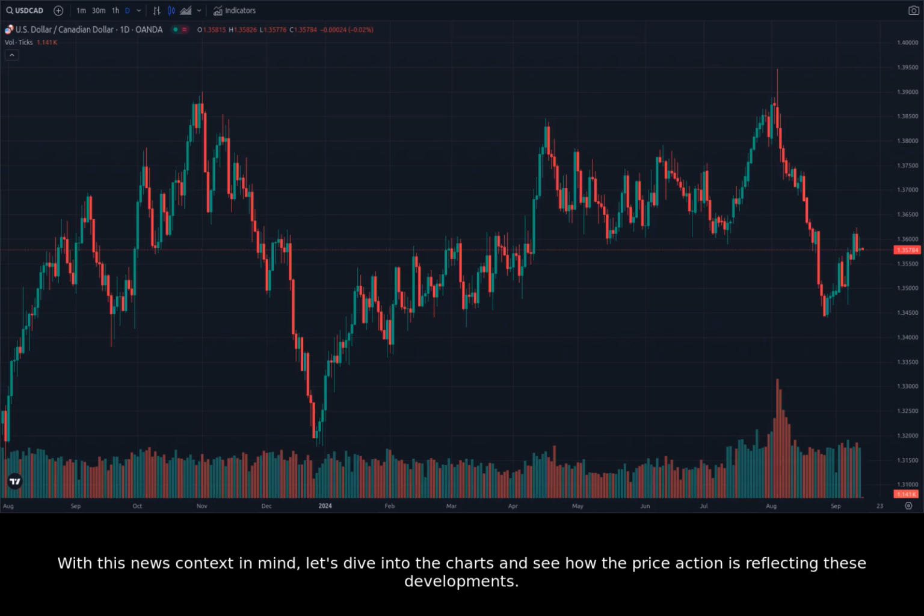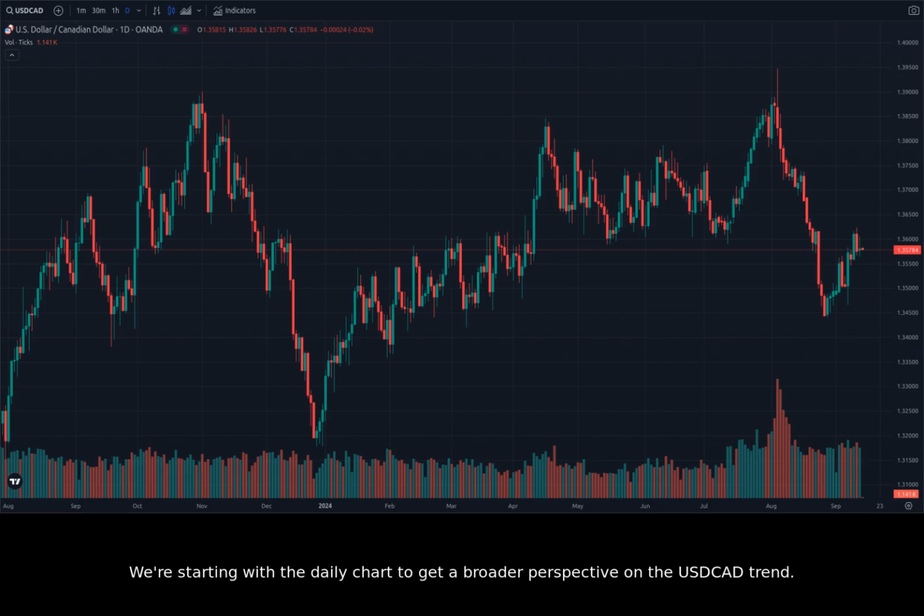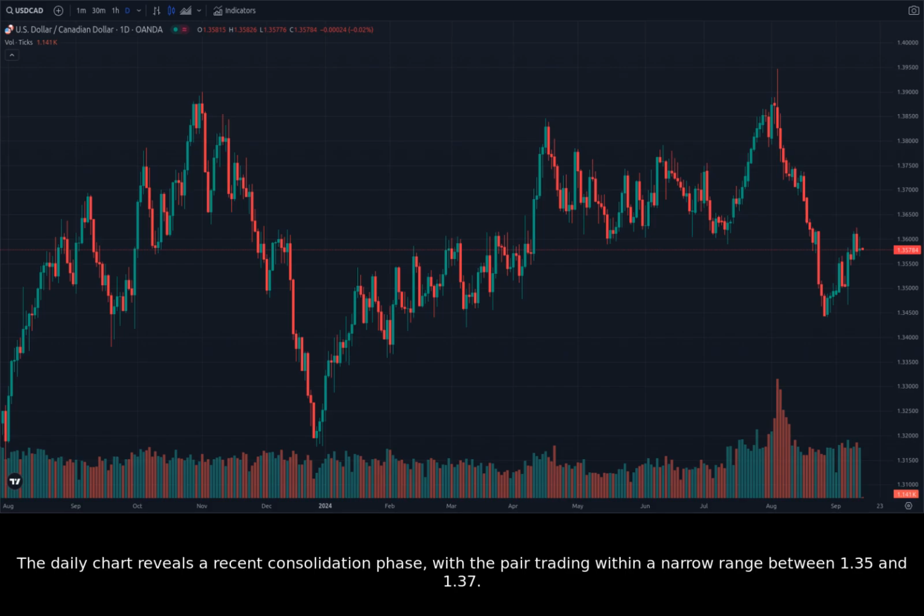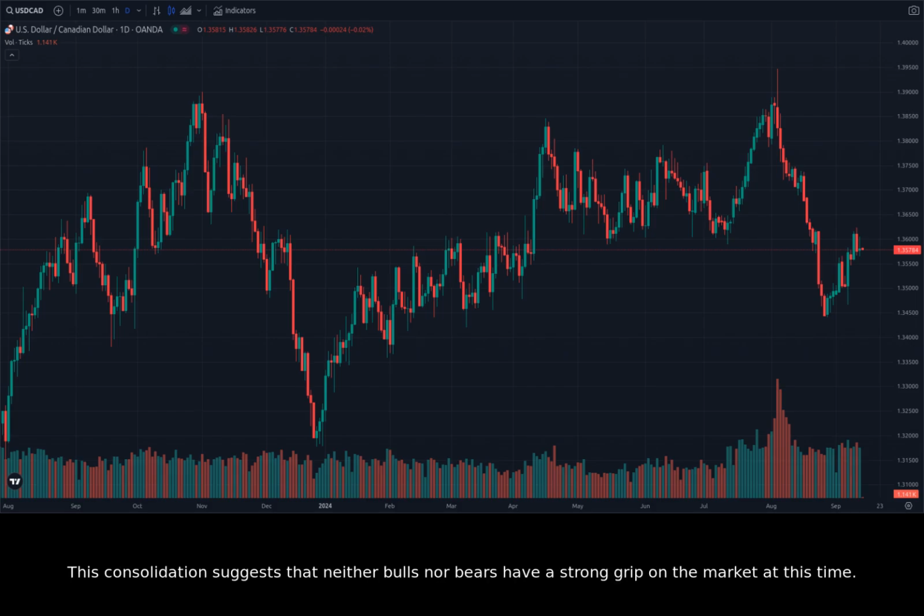With this news context in mind, let's dive into the charts and see how the price action is reflecting these developments. We're starting with the daily chart to get a broader perspective on the USDCAD trend. The daily chart reveals a recent consolidation phase, with the pair trading within a narrow range between 1.35 and 1.37. This consolidation suggests that neither bulls nor bears have a strong grip on the market at this time. However, we can observe a potential support level near 1.35 and resistance level around 1.37.